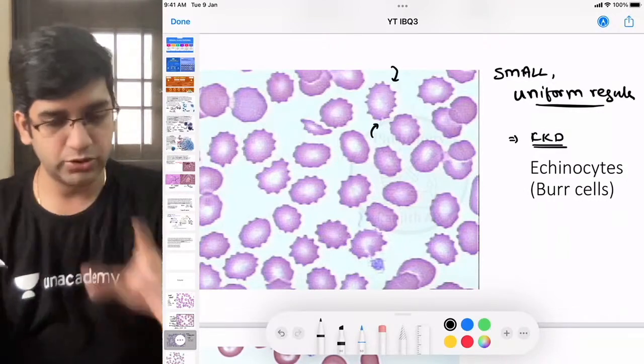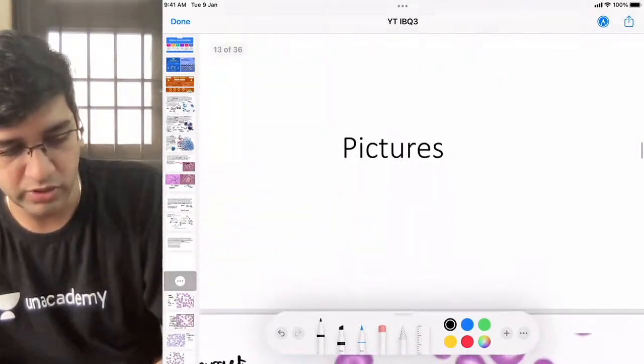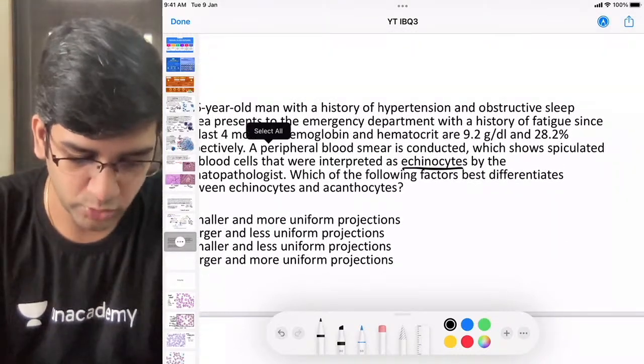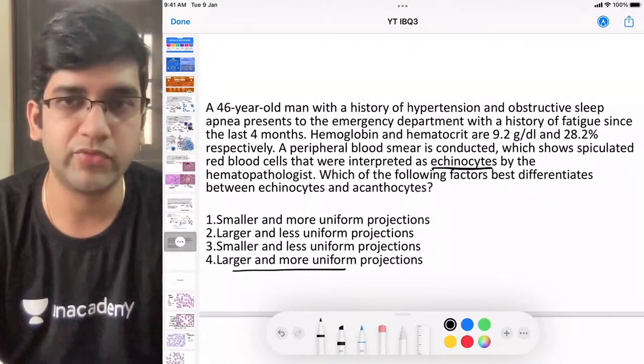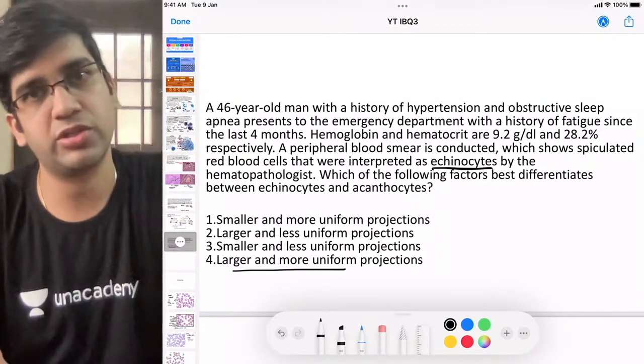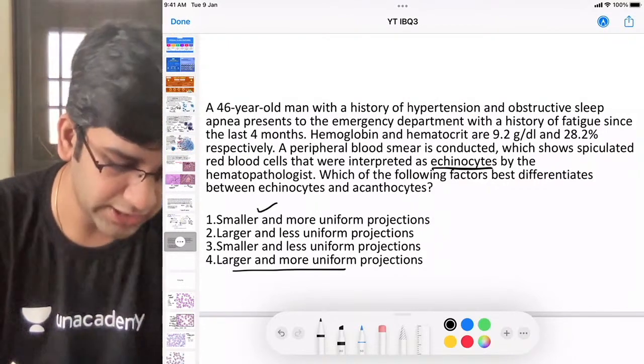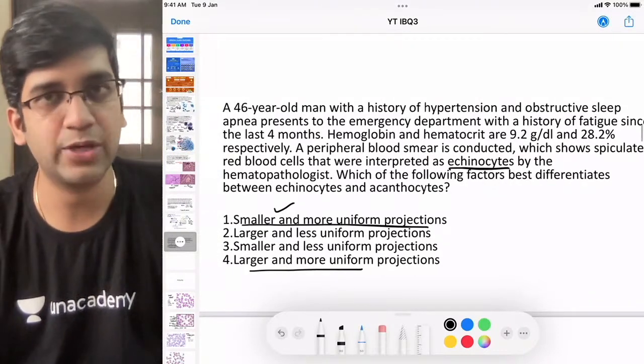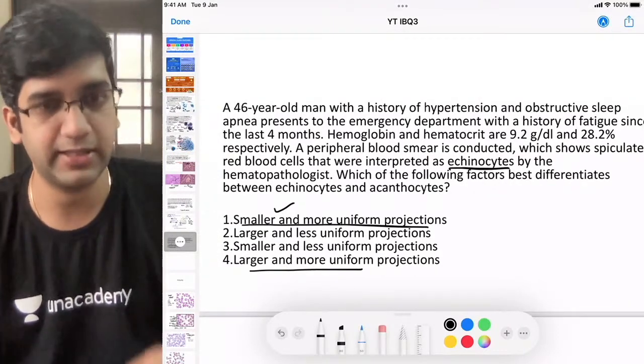So now we'll look back to the question. I think now it will be much more clear. When you look at the question, it's echinocyte. Most of you answered option D, right? Larger and more uniform. I won't have a larger projection for an echinocyte. Generally, it will be smaller and more uniform projections, right? Smaller and more uniform projections are diagnostic of an echinocyte. Option A is the correct answer, okay?